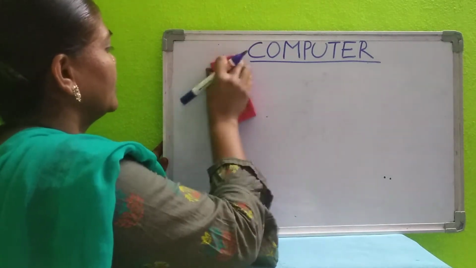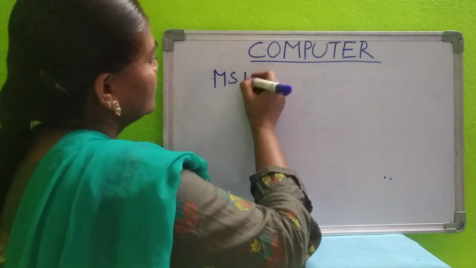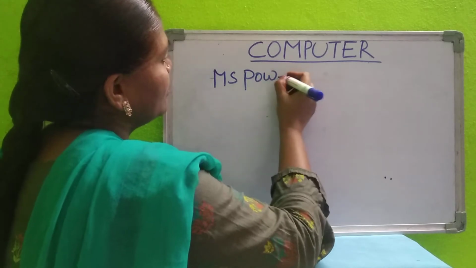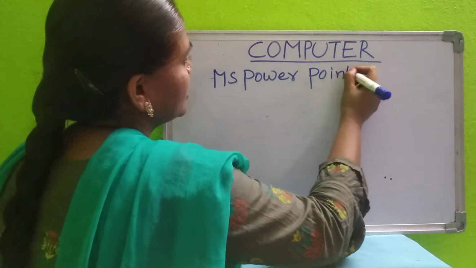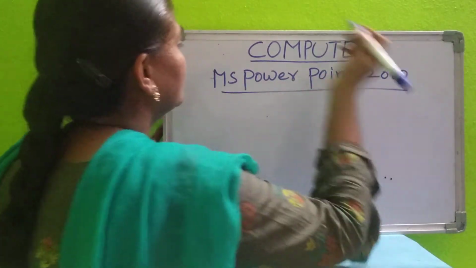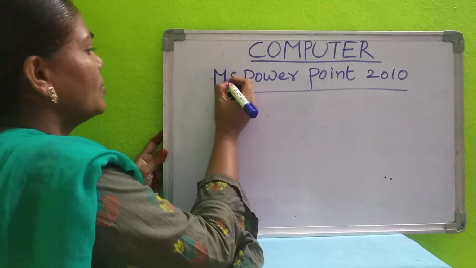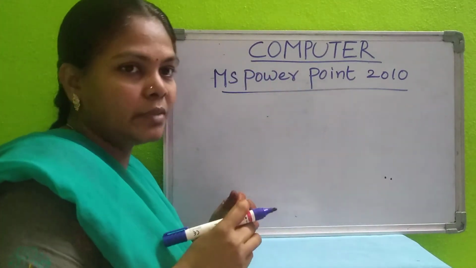So this is one of the applications in MS Office. Your lesson is Introduction to Microsoft PowerPoint 2010. So only introduction: what components it has, how to open, how to save. Only those options you will learn here.